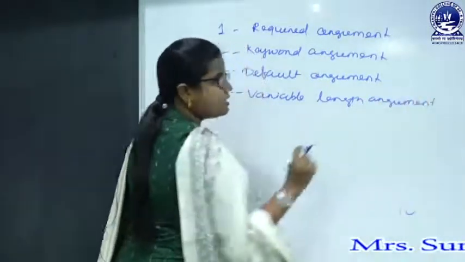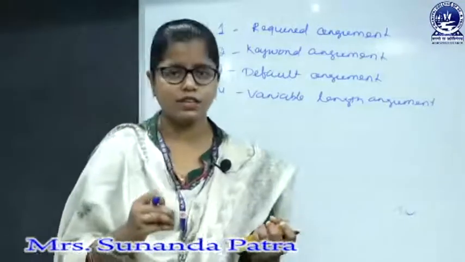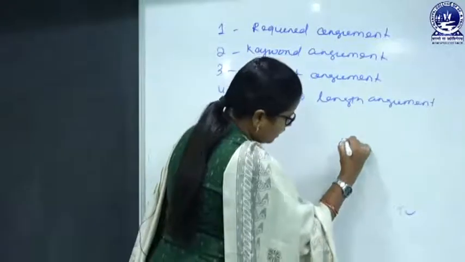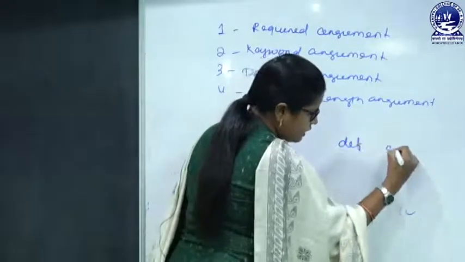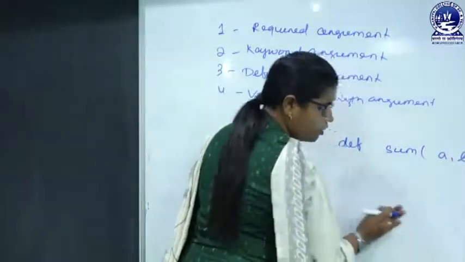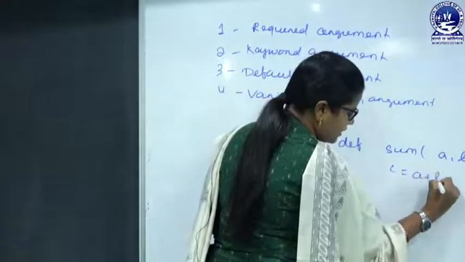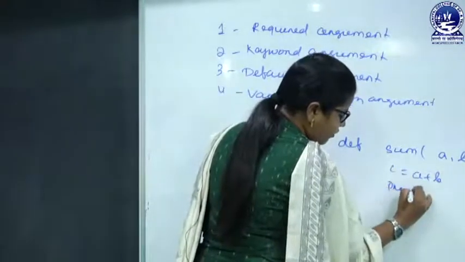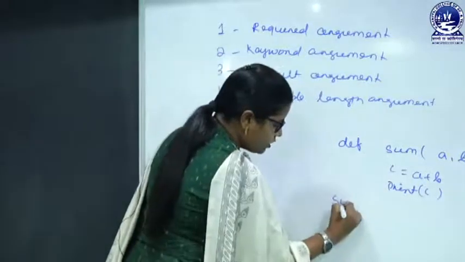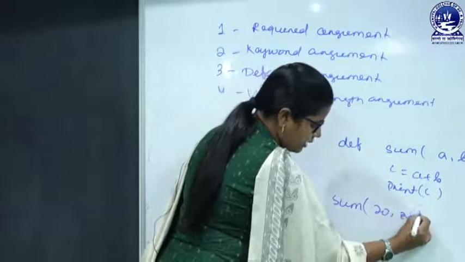Okay. So let's see what is an argument, what is an actual argument and what is a formal argument. Suppose I am writing here def sum A comma B. That means I want to add 2 numbers. Okay. So here I can write C equals A plus B, and I can print the value of C. For calling the function, suppose I am writing here sum 20 comma 30.